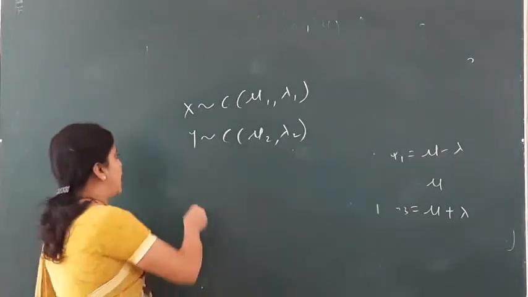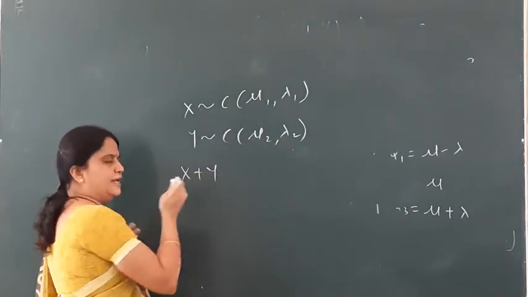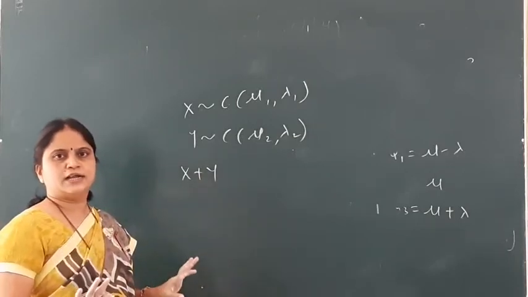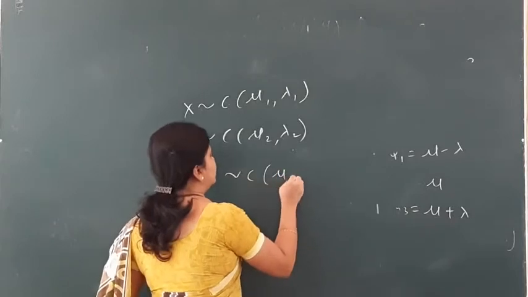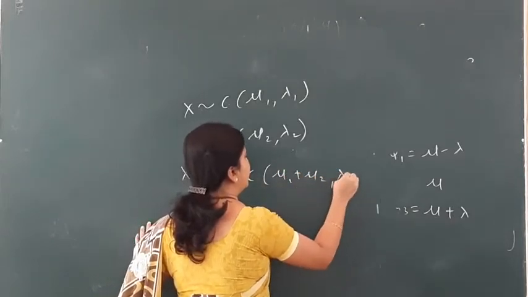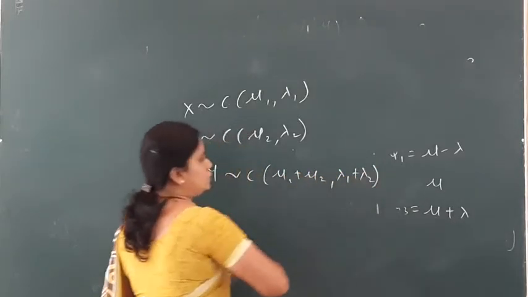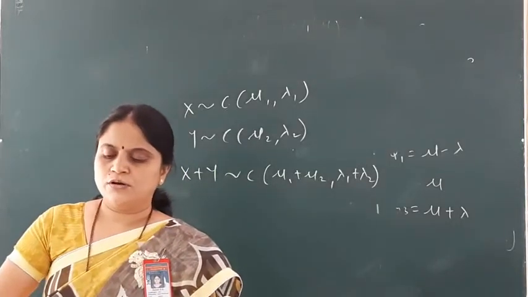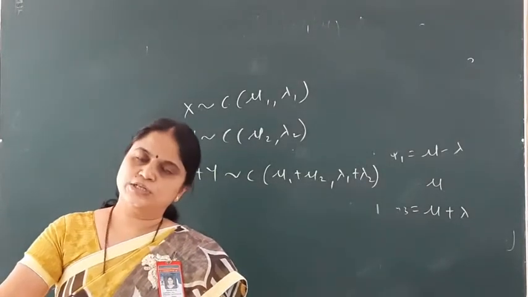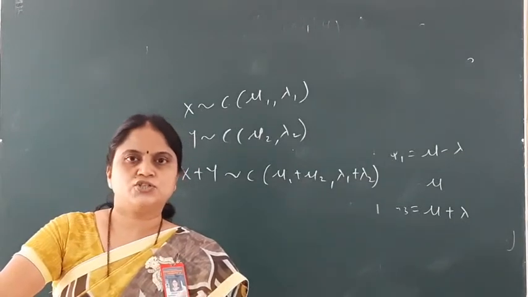Then x plus y, that is the addition of these. Since it is the additive property, we need to add the random variables. So x plus y again follows Cauchy with mu1 plus mu2, comma, lambda1 plus lambda2. So the addition of two Cauchy distributions is again a Cauchy distribution with the addition of parameters.